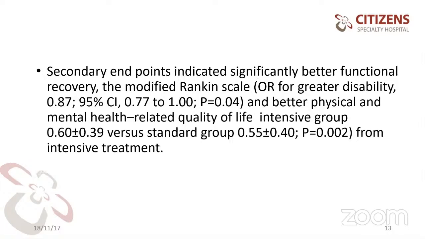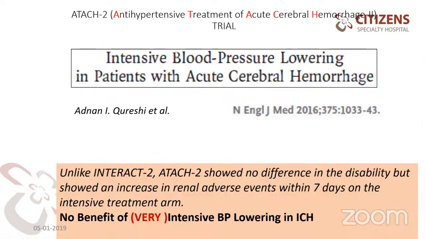Yeah, next slide, please. So, intense BP lowering in acute cerebral hemorrhage. The ATACH trial showed no difference in disability, but showed an increase in renal adverse events within 7 days in the intense treatment arm.